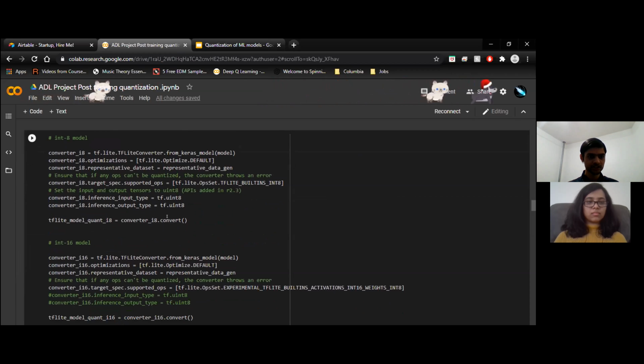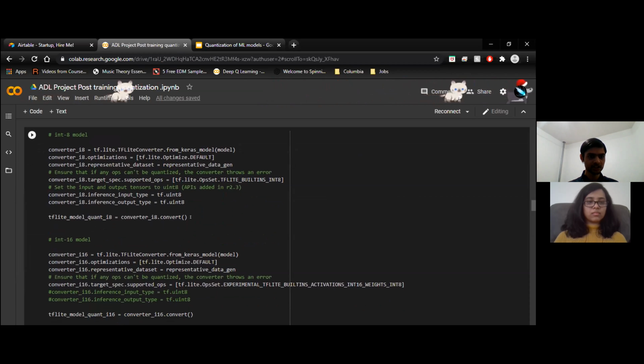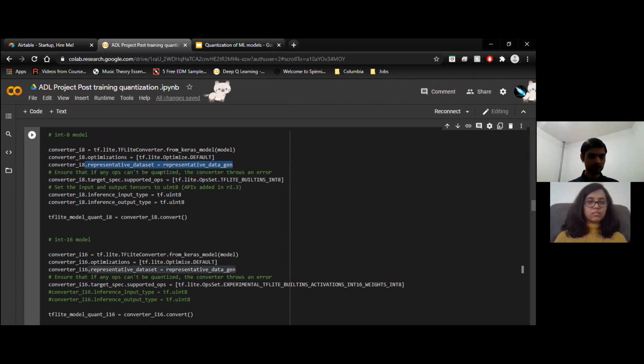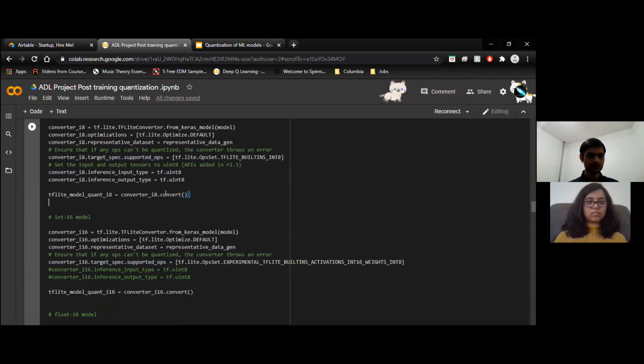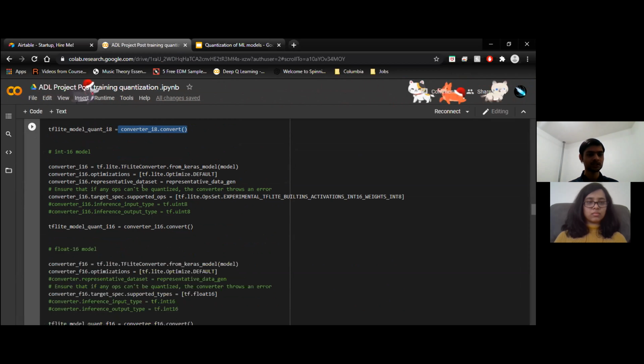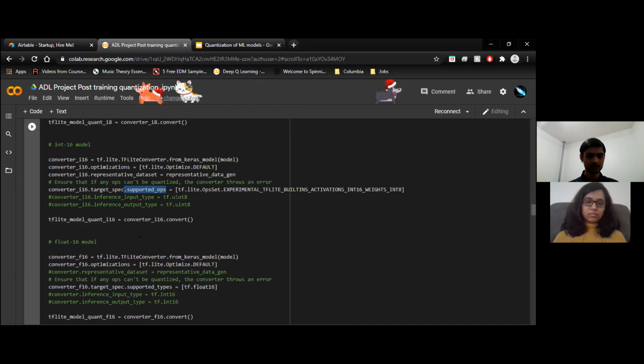The first section here is for the input data, where we provide the representative dataset. Then we convert all the operations supported by TensorFlow from float32 into built-in integer, and we convert the float32 model to an integer 8 model. Similarly, we convert the float32 model into int16 by converting the float32 operations into integer 16 activations and converting the weights to integer 8, and again convert the model.